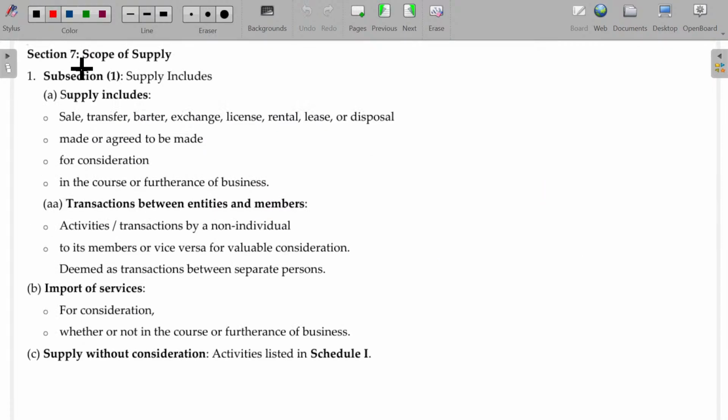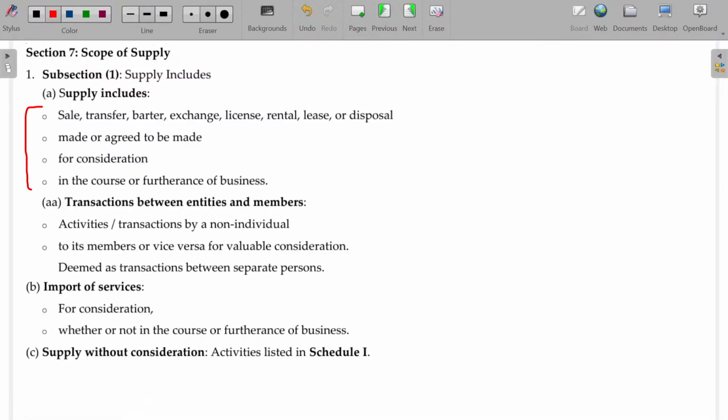Section 7 deals with supply. Section 7 of GST, scope of supply. Is that okay? So in Section 7, the first point we'll be dealing with here is class A. Supply includes, these are the points you have to understand. First, the first set, these are the 4 points you have to understand. The 4 blocks, to consider this as supply. Clear?